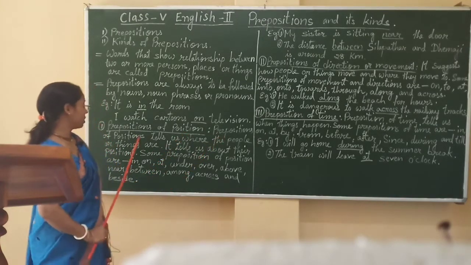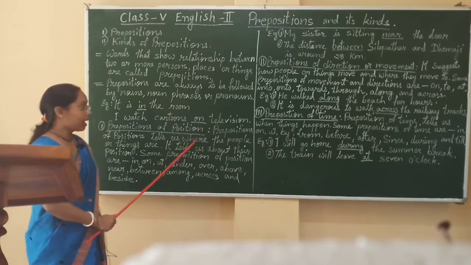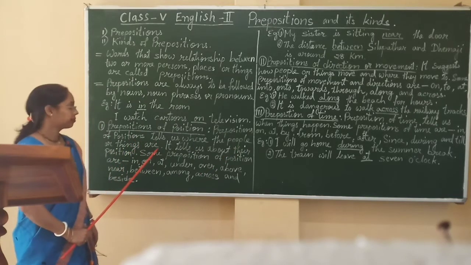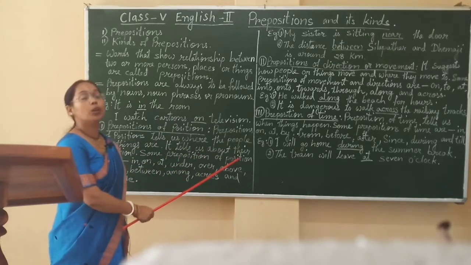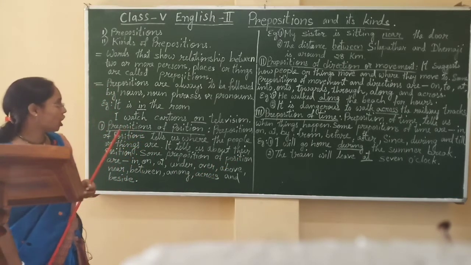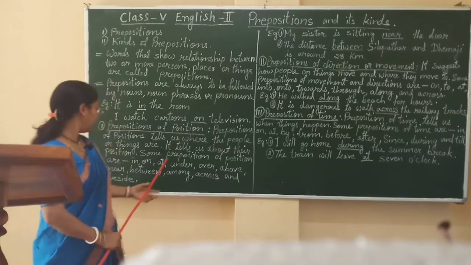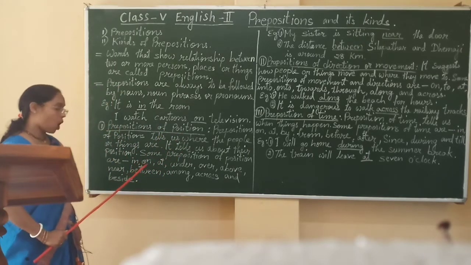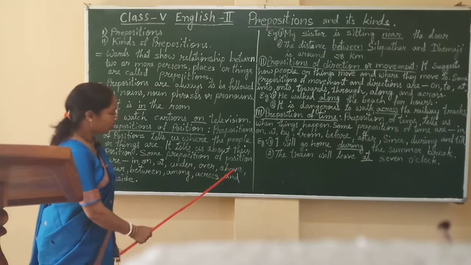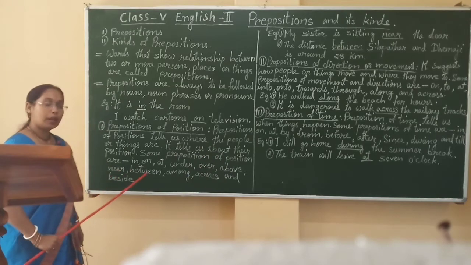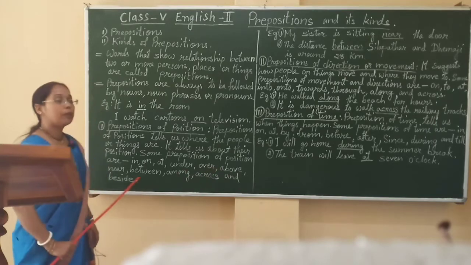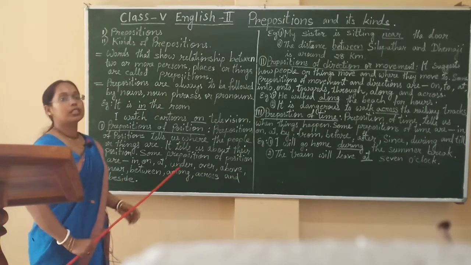Preposition of position tells us where the people or things are. It tells us about their positions. Now some prepositions of position are in, on, at, under, over, above, near, between, among, across and besides. We will see two examples.